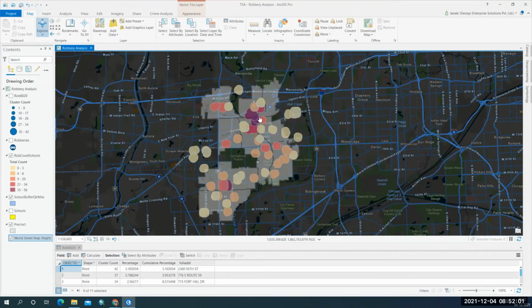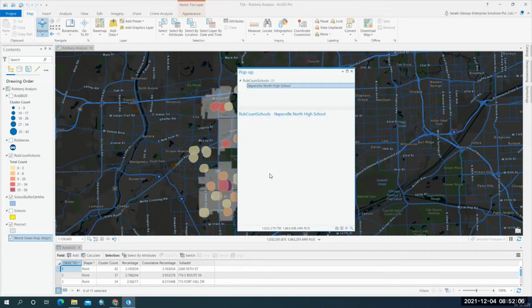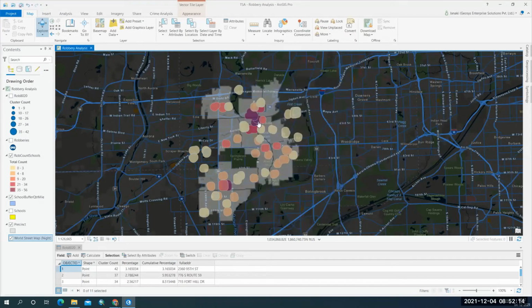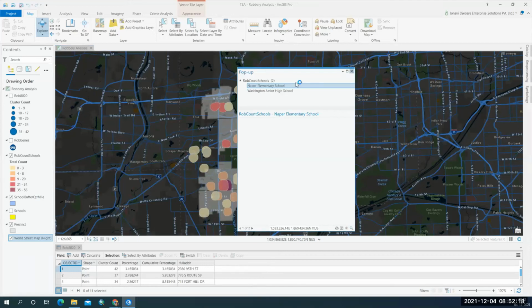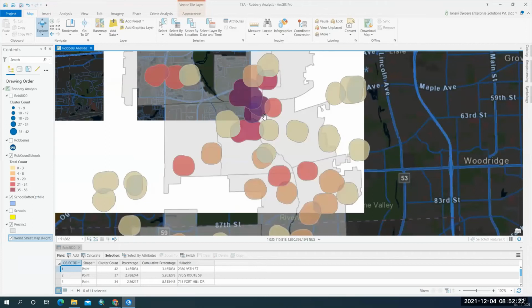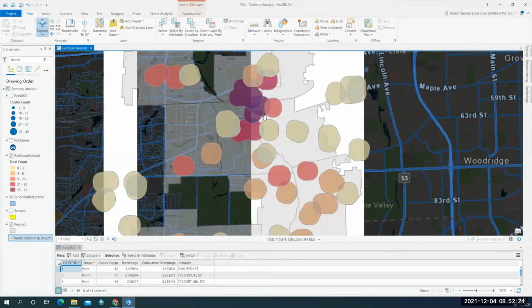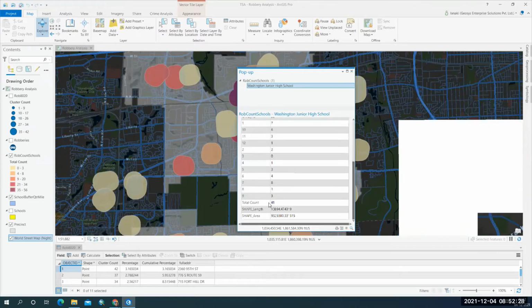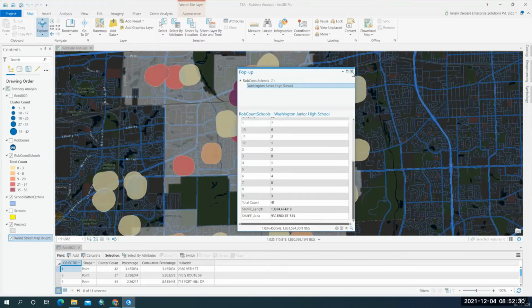That is the reason it is showing us this particular color. In the Naperville school, the total count is 44 robberies in that school zone. In Washington's junior high school, the number of robberies is 41.